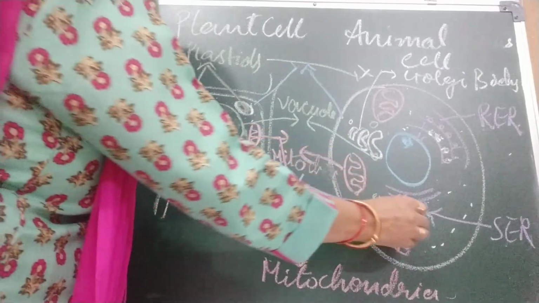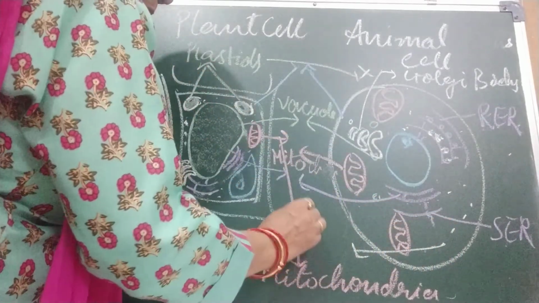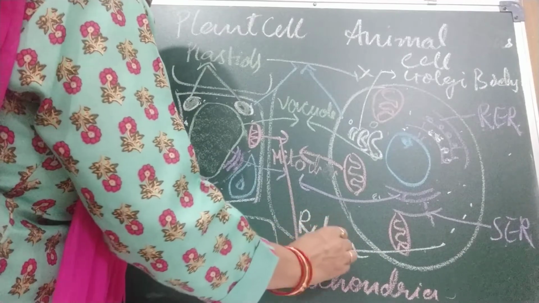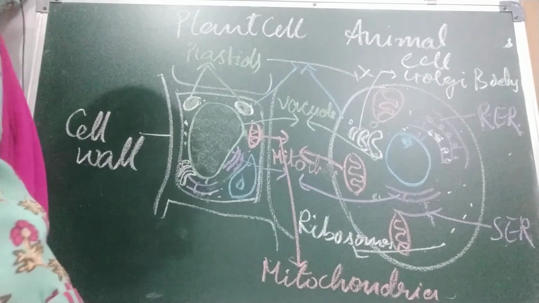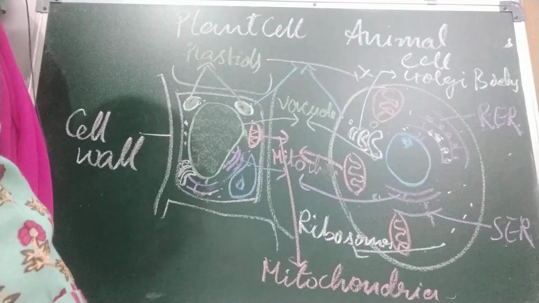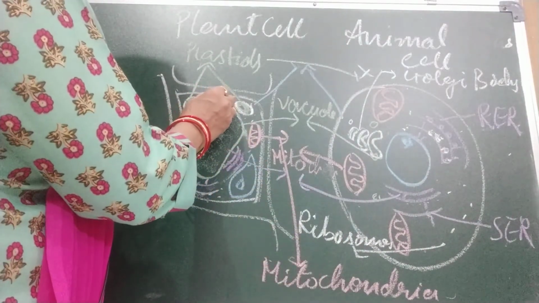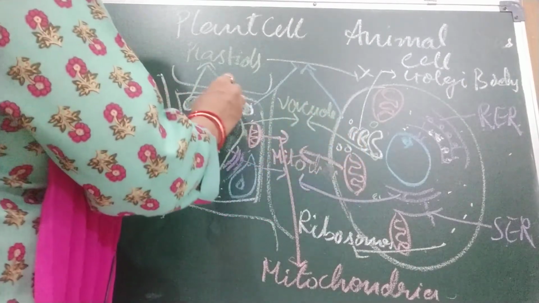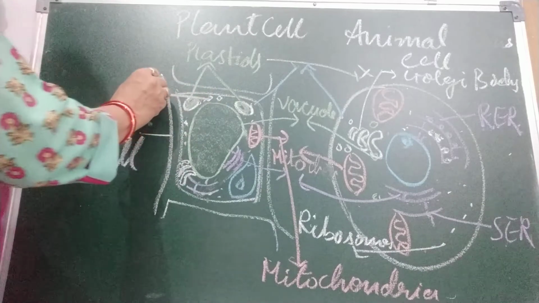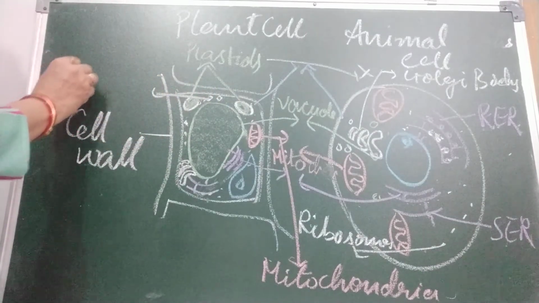Ribosomes help in protein synthesis. One more thing is the lysosome. Lysosomes are also tiny pocket-like structures. We call them suicidal bags.